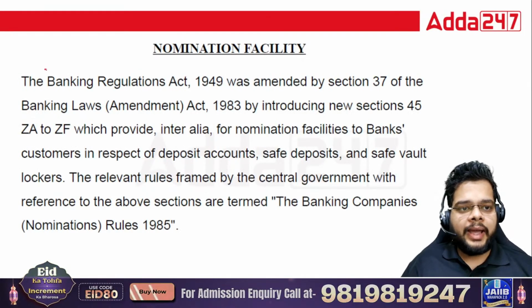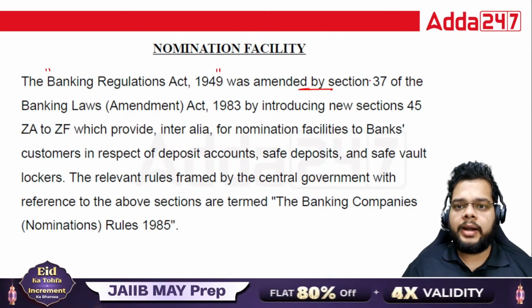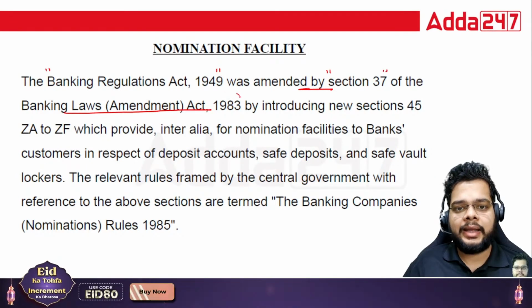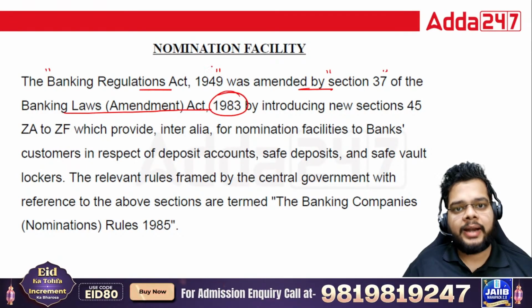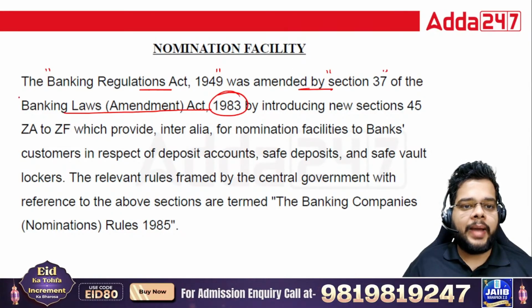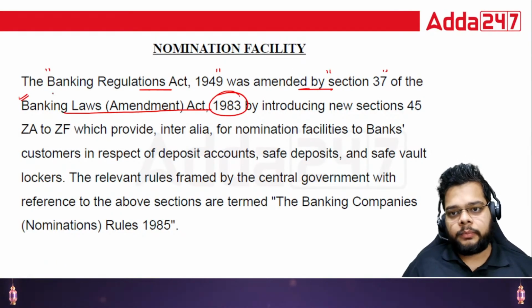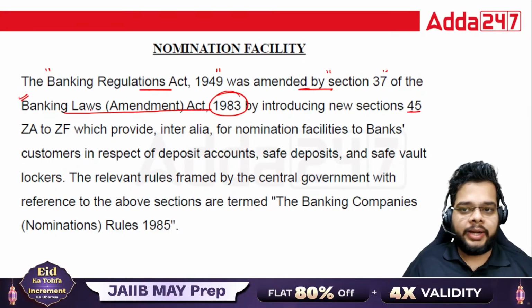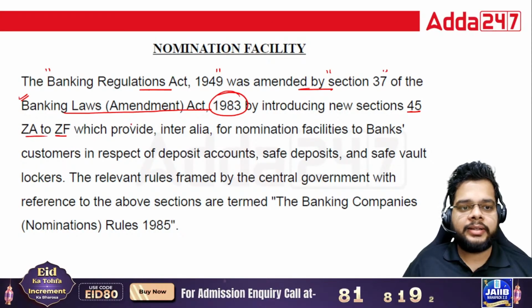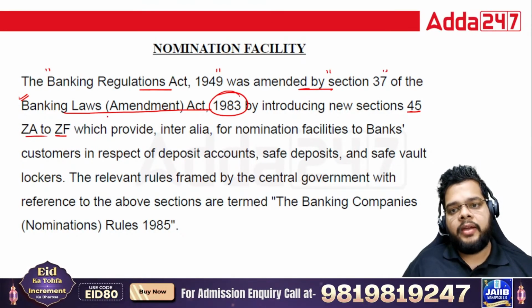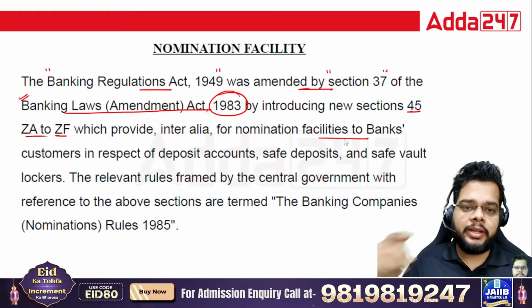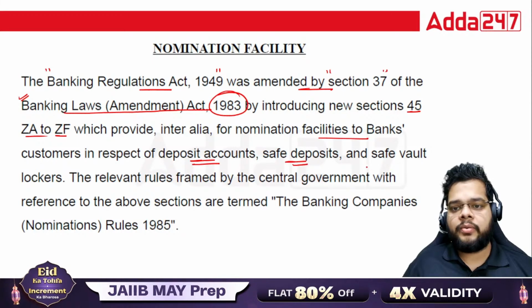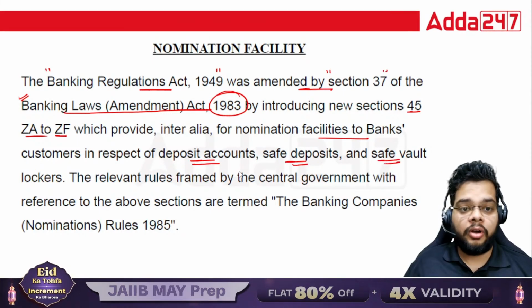Okay, so the Banking Regulation Act 1949 was amended by Section 37 of the Banking Law Amendment Act 1983. So the Banking Regulation Act was amended via the Banking Law Amendment Act, and they ultimately introduced some new sections in the Banking Regulation Act, Section 45ZA to Section 45ZF, which provide for the nomination facilities to bank customers in respect of deposit accounts, safe deposits, and safe vault lockers.